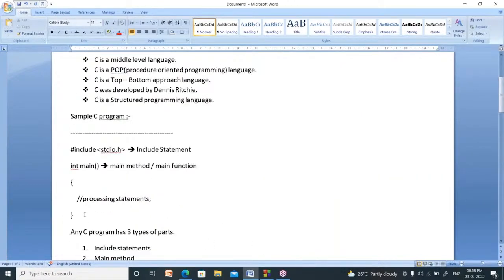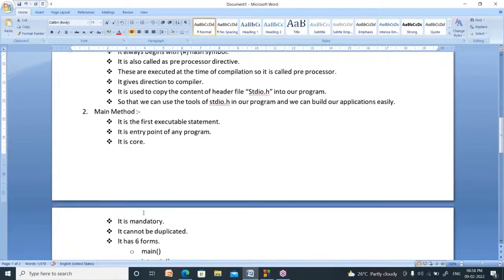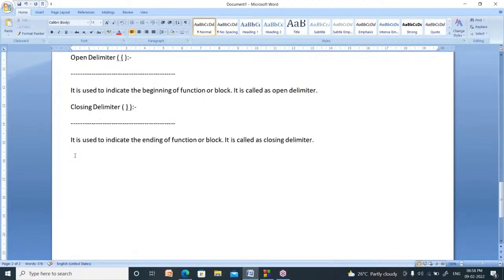Now there is one symbol before that. It is known as comment. What is the meaning of comment? See, in software development, a team of persons develop a software. After developing that software, they hand over to the customer.